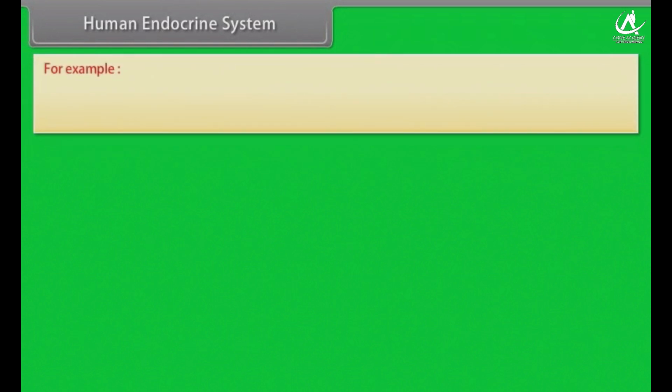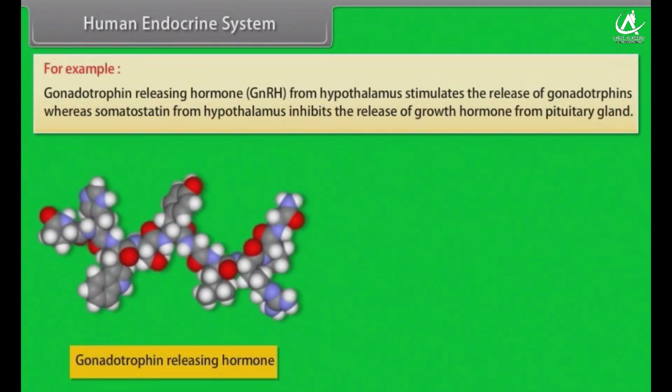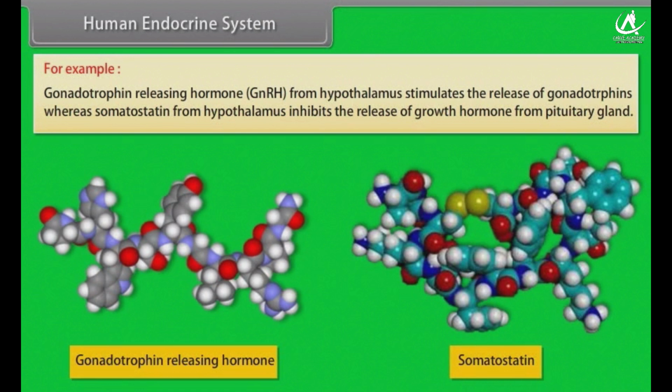For example, gonadotrophin-releasing hormone from the hypothalamus stimulates the release of gonadotrophins, whereas somatostatin from the hypothalamus inhibits the release of growth hormones from the pituitary gland.